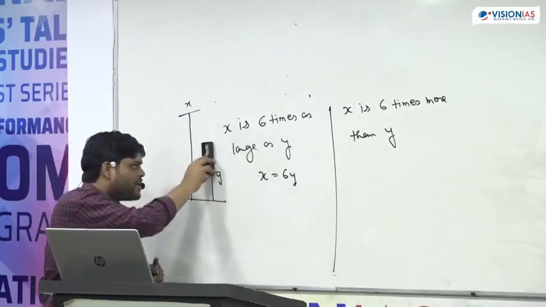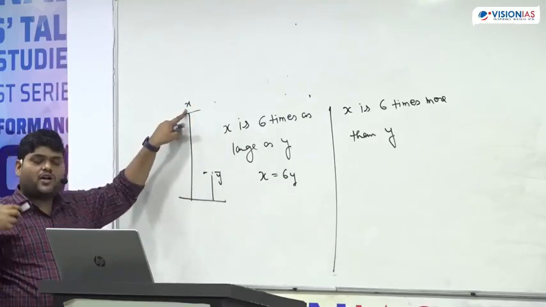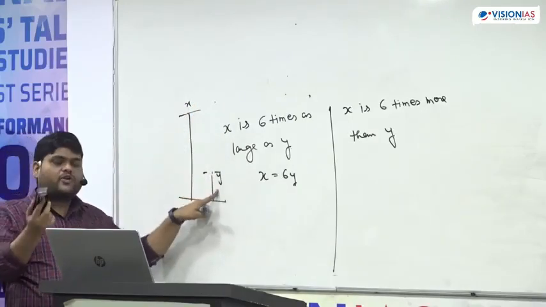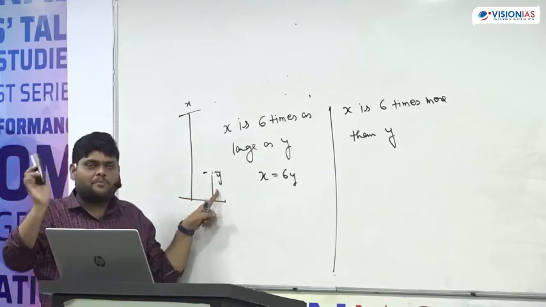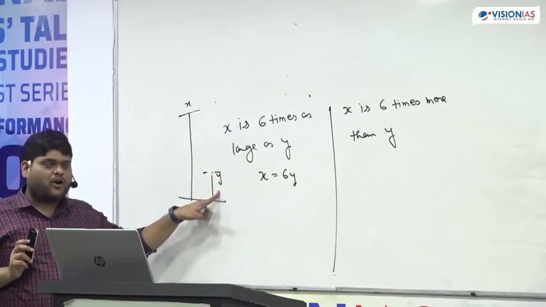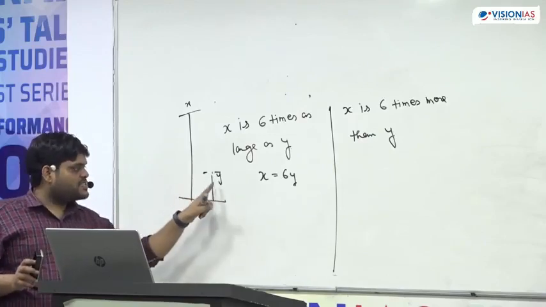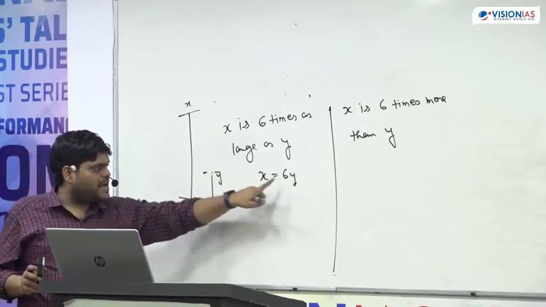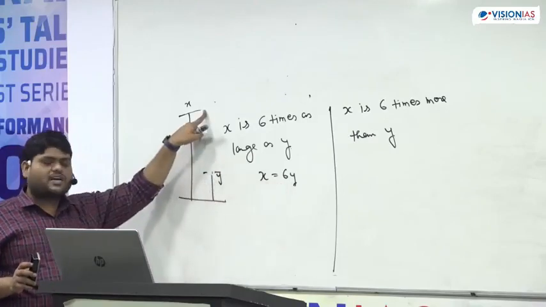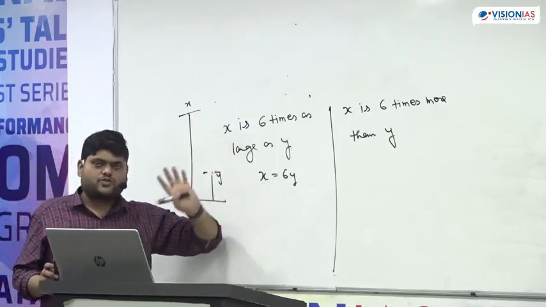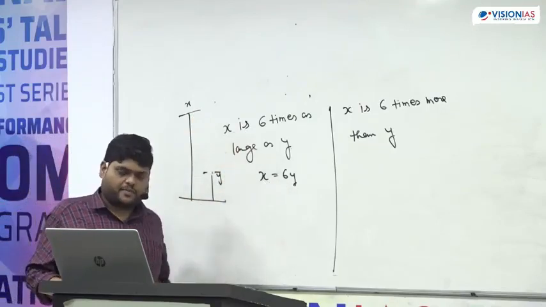Otherwise what you are doing, who are already rich, you are making them more rich and you are saying that will be equal to poor, and you somehow become a politician or not? So what you have to do, you have to take the smaller one and multiply by 6, and then it becomes equal to the larger one. So this simply means X is equal to 6Y, the first statement.